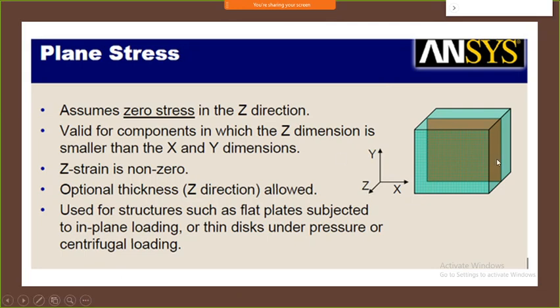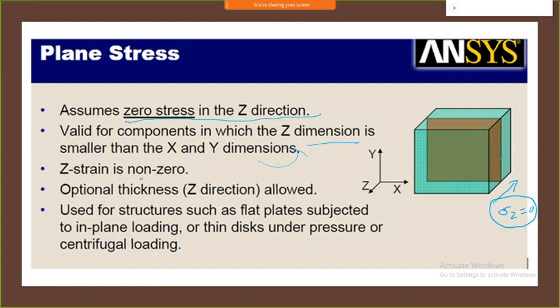So if you look into plane stress, as I just told you, this is my z direction, and in this z direction, any plane in the z direction shows the same behavior on that particular x and y plane. But in the z direction, you have not applied any kind of force, so the stress in the z direction becomes 0. The stress is 0 in the z direction, and the values for components in the z dimension are smaller than in the x and y directions. That is the case.